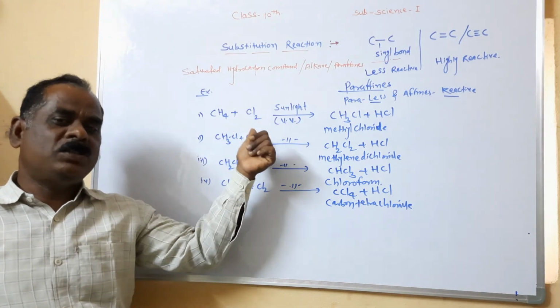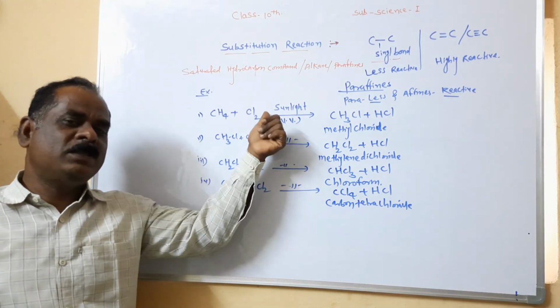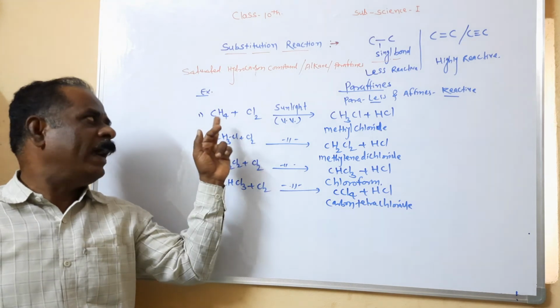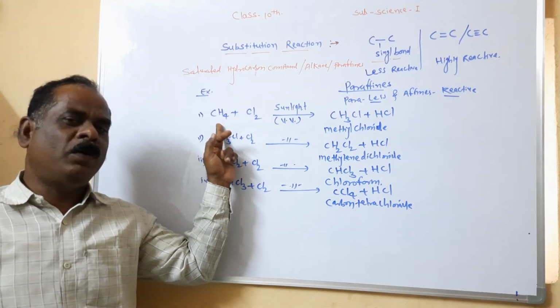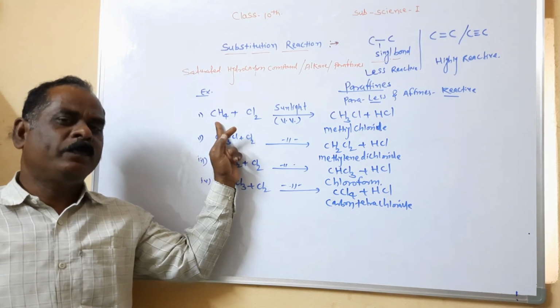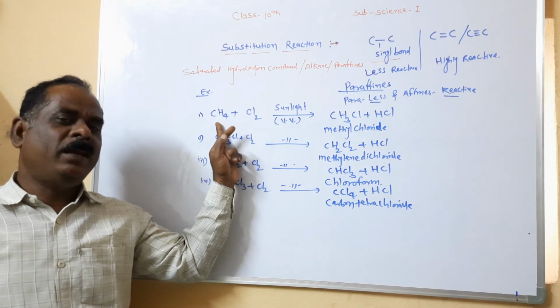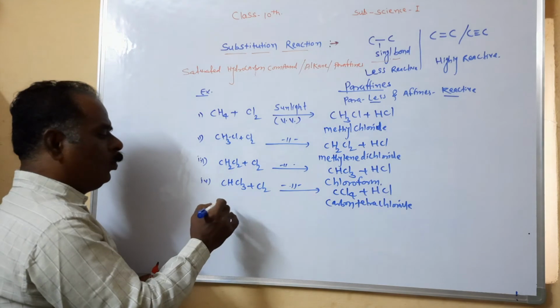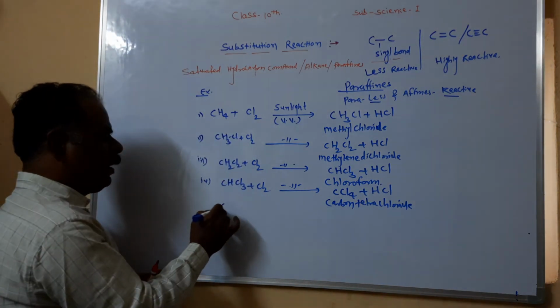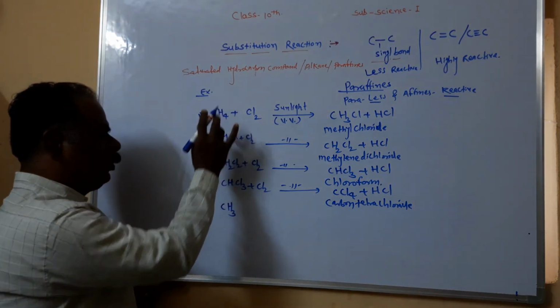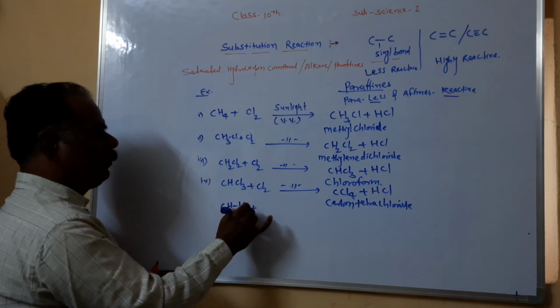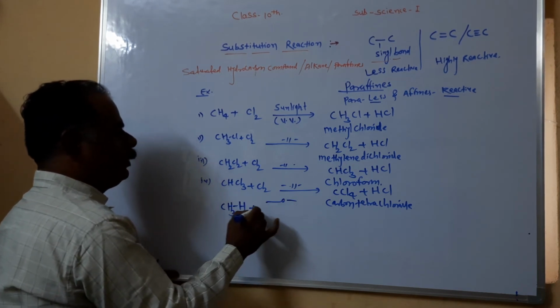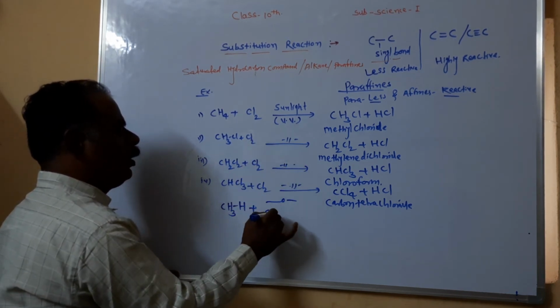How do you define the substitution reaction on this example? What actually happens in this reaction? The hydrogen atom of the hydrocarbon compound is replaced by the chlorine atom, is it not? Therefore, how do you define it? See here, in the first step, what happens? CH4 means CH3 bonded to H, and chlorine means Cl bonded to Cl.